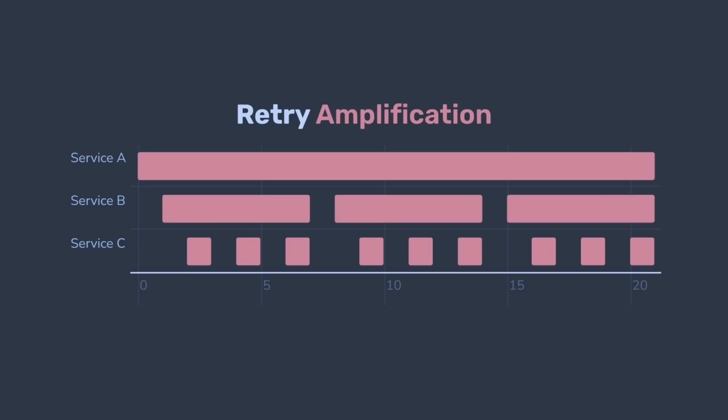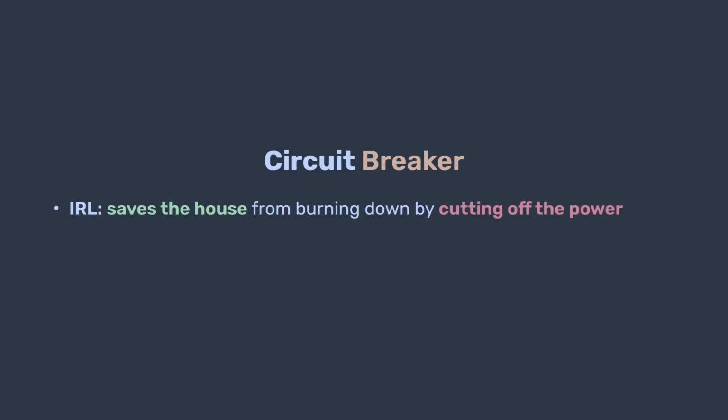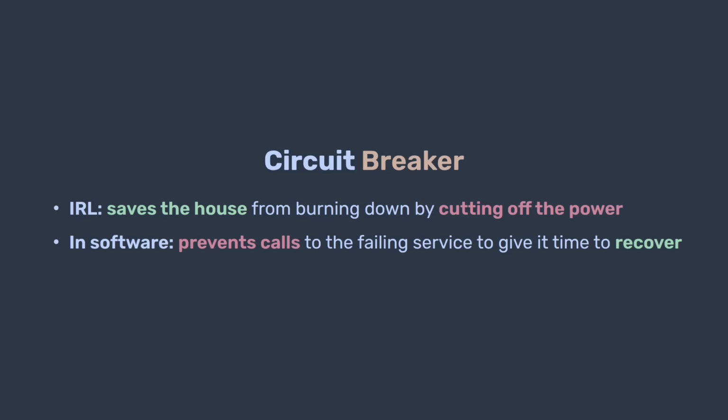To avoid problems, there are multiple strategies. Disabling retries where not needed, using shared deadline or retry budget across all services, or the final one, the circuit breaker pattern. The idea is simple, just like in your house, where if you plug too many devices into a single socket, the fuse blows and cuts the power to prevent your house from burning down. Software circuit breaker does the same. If the service is failing too often, we just stop sending requests to it for some time, giving it time to recover without any requests to it, not only retry attempts.